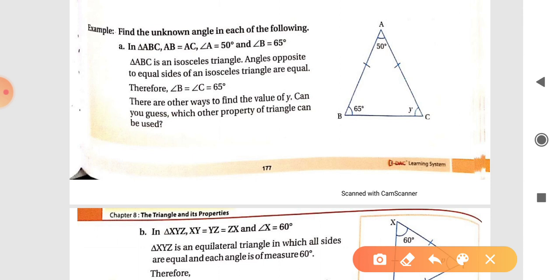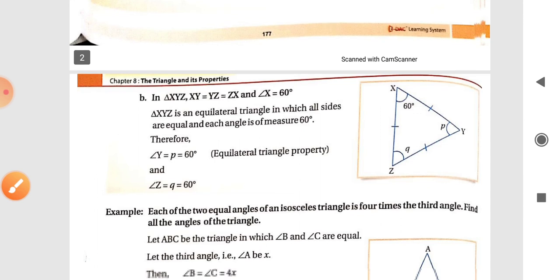Here AB and AC are equal, so angle B and angle C are equal. So angle C is also 65 degrees because angle B is 65 degrees. We can also find angle C by using the angle sum property, because we know the other two angles.